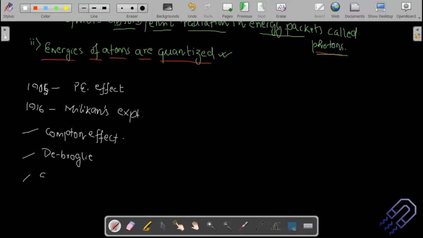But something very important in your syllabus is the Schrodinger equation. We are going to study it because physics is a bit handicapped without mathematical explanation. Physics and maths are married, as you all know. So the mathematical explanation of this wave nature was provided by Schrodinger. The Schrodinger equation will explain the probability of the existence of a particle within an atomic system. This is something we are going to do in our coming classes.